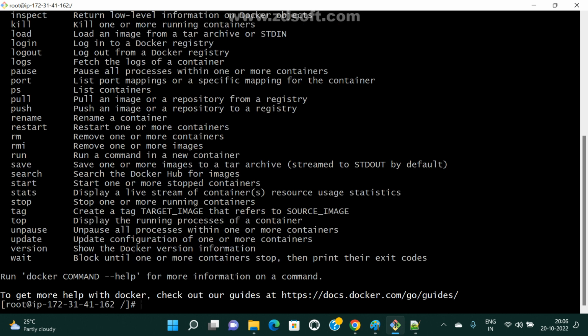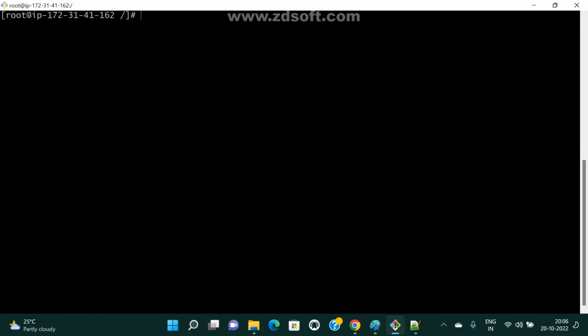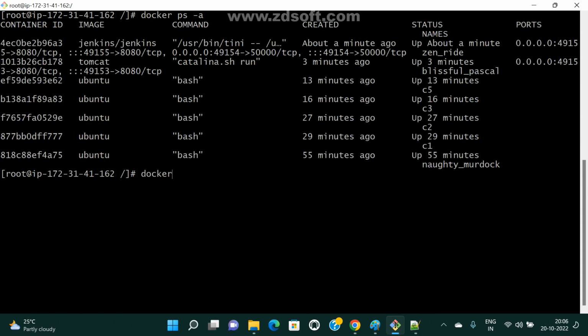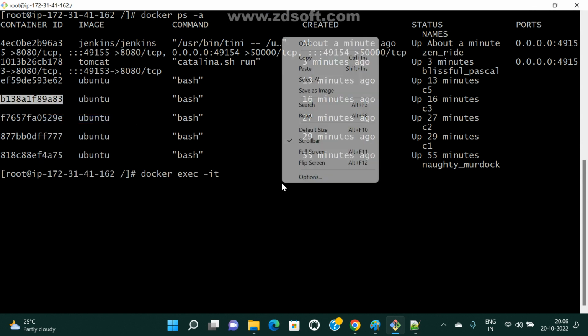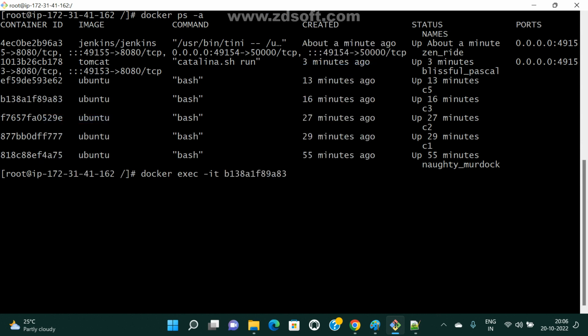Docker ps -a. Now docker exec -it, and I am giving bash. Correct? So now it is a running container. Now what is this? 62, right? 83. This is running only. Now I am using exit.